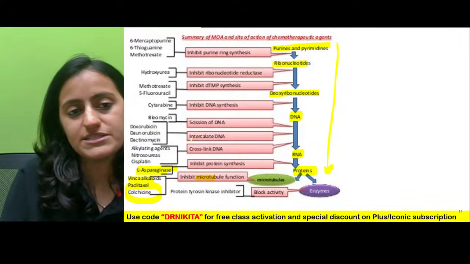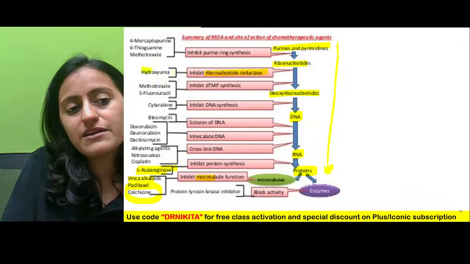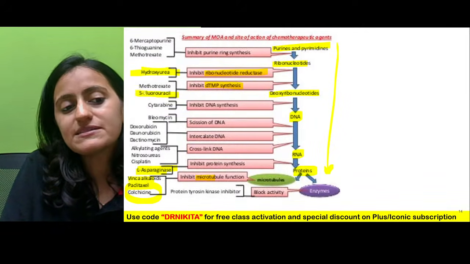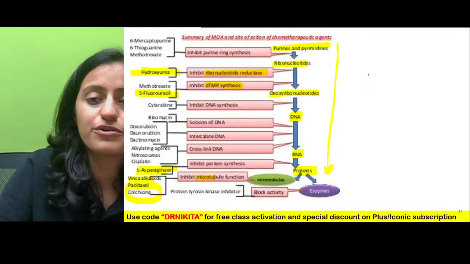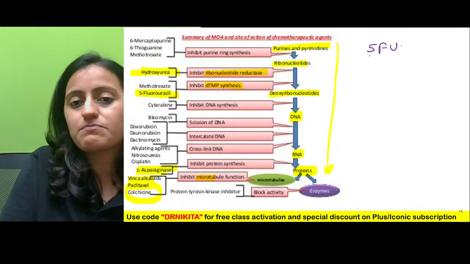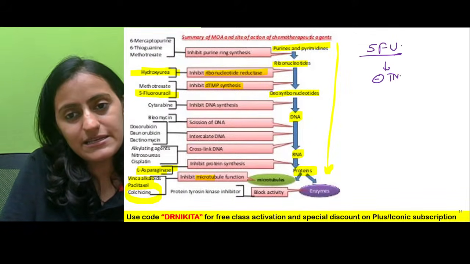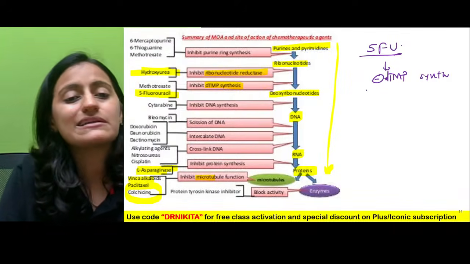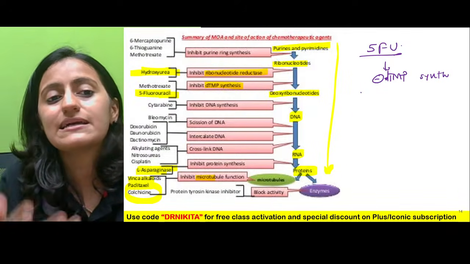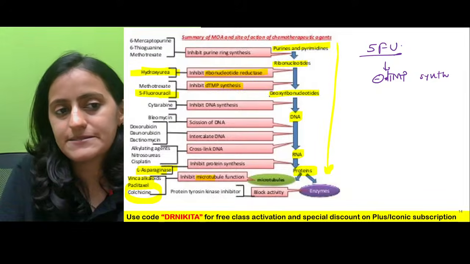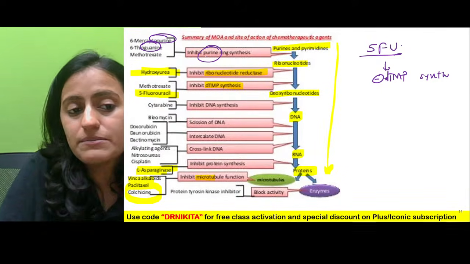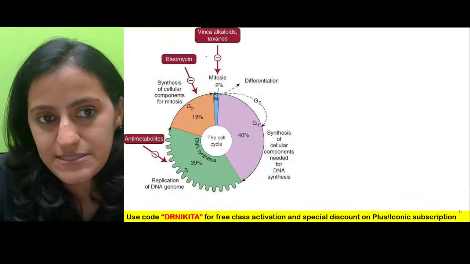Colchicine. Inhibiting ribonucleotide reductase is hydroxyurea. Inhibiting dTMP synthesis, remember 5-fluorouracil. Very important, 5-fluorouracil inhibits dTMP synthesis, and that is why it is said to cause thymineless death of the cells. Mercaptopurine and thioguanine act on purines.